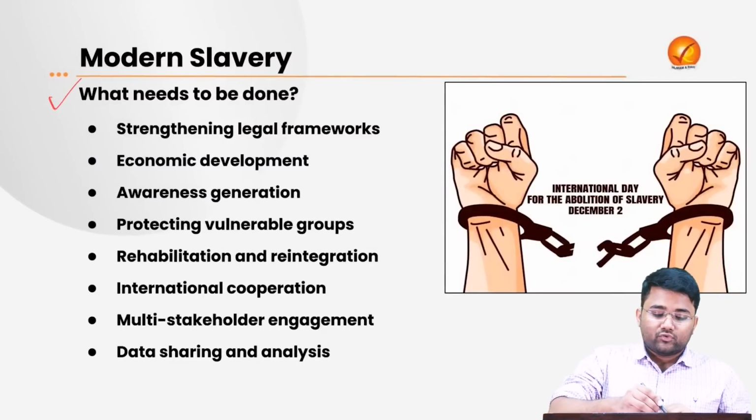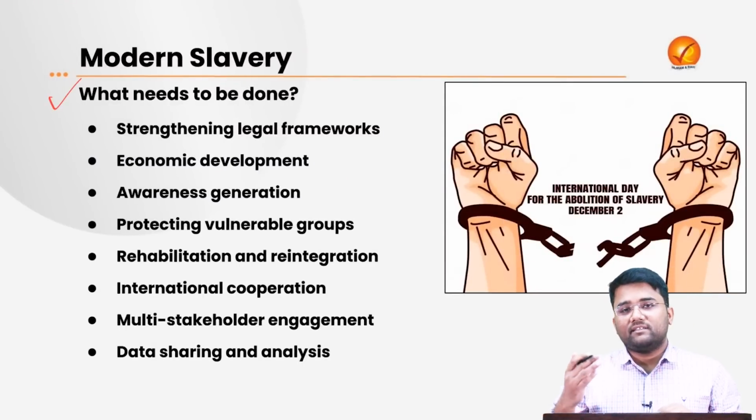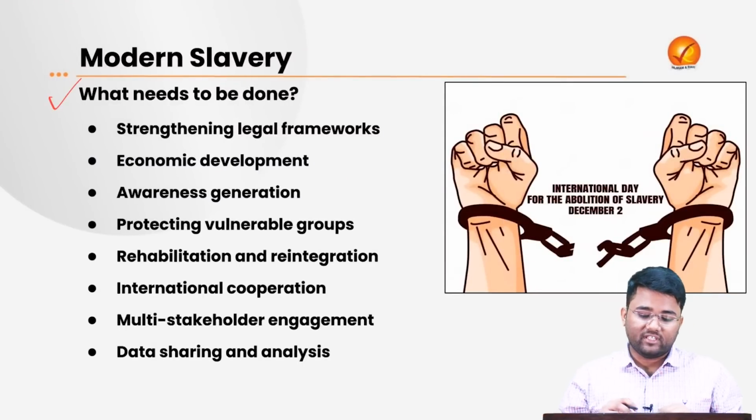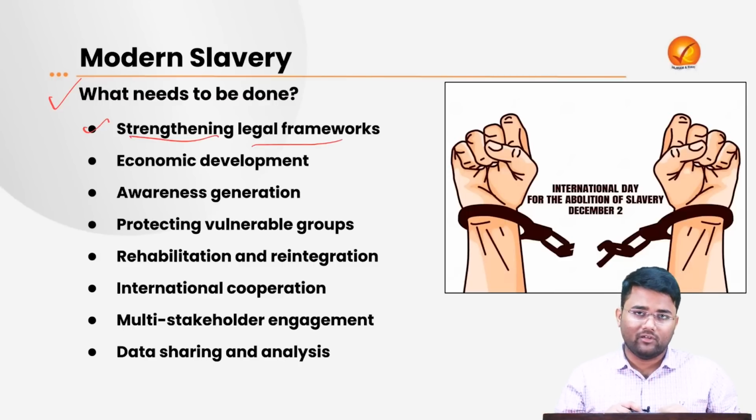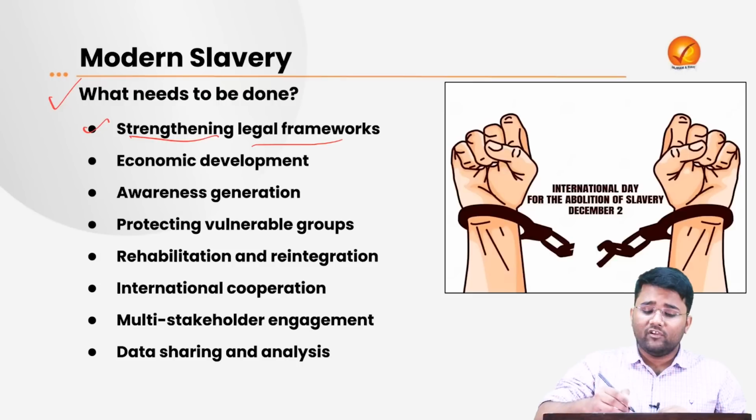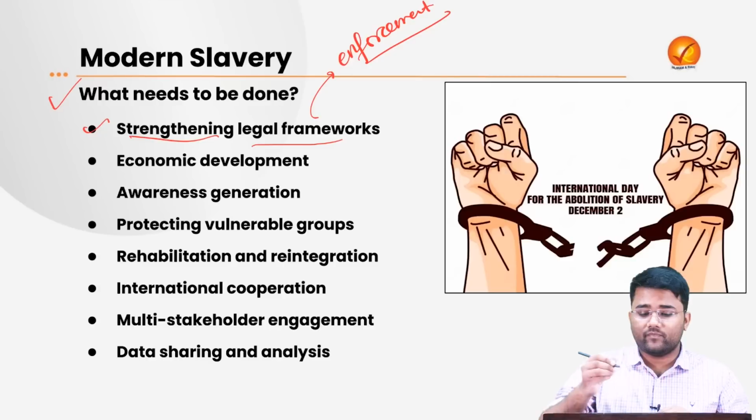So what needs to be done to comprehensively address the issue of modern slavery? First of all, there is a need for strengthening legal frameworks worldwide and in India also. Here we don't need newer laws; rather, we need stricter enforcement of these laws.